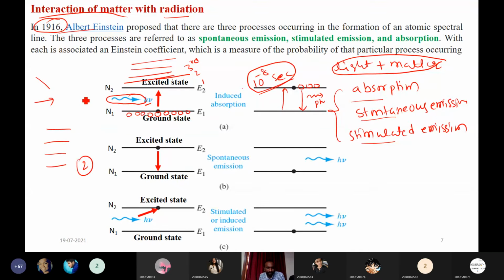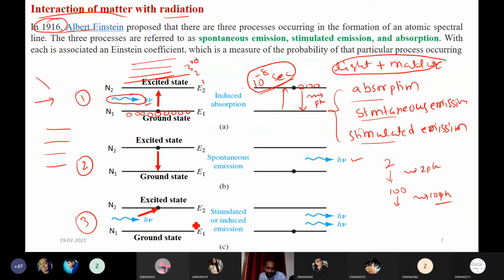Atoms in the excited state, after a particular time, come to the ground state and emit one photon. If one atom comes down, one photon is emitted; if 100 atoms come down, 100 photons are emitted. Each atom emits one photon. This is spontaneous emission.